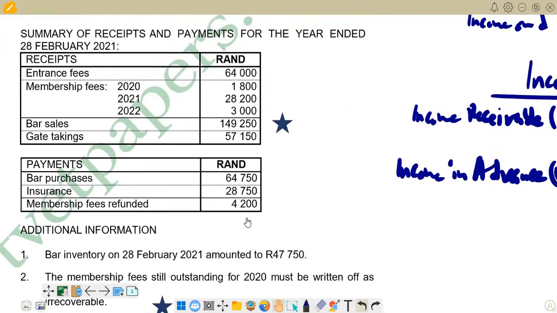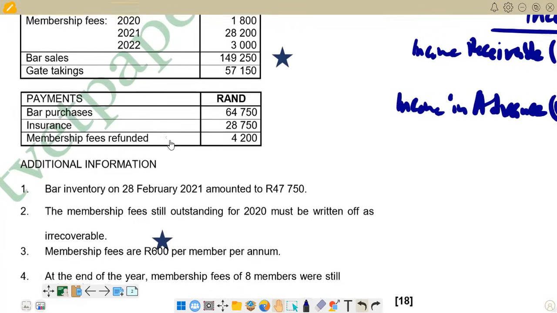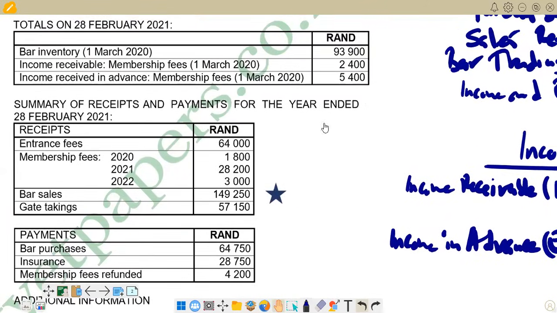Then go to additional information. We could buy inventory, the first item. We adjusted that one. Then we go to the second one. Membership fees still outstanding for 2020 must be written off as irrecoverable. So this one is supposed to be shown in the membership fees account. So let's identify those membership fees that are still outstanding for 2020. So if you come here, you would see that these 2,400 membership receivable on 1 March 2020, they were not yet received at 1 March 2020, which means they are the ones that are receivable.